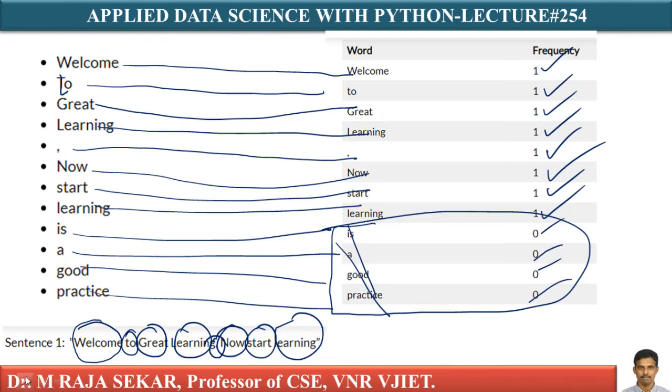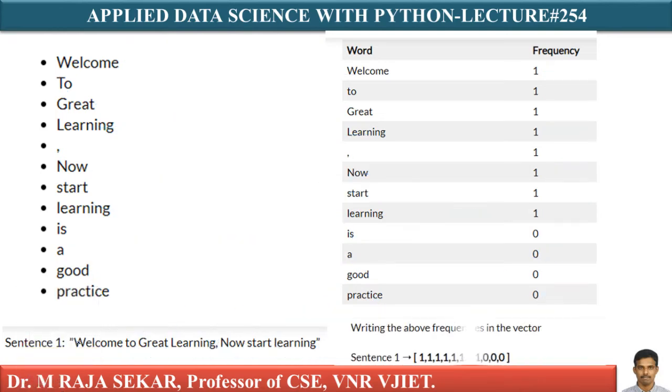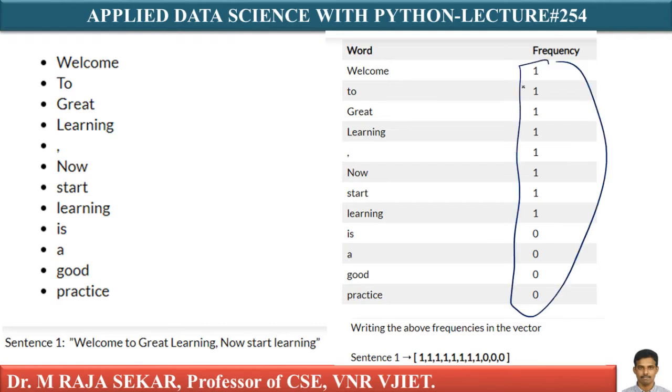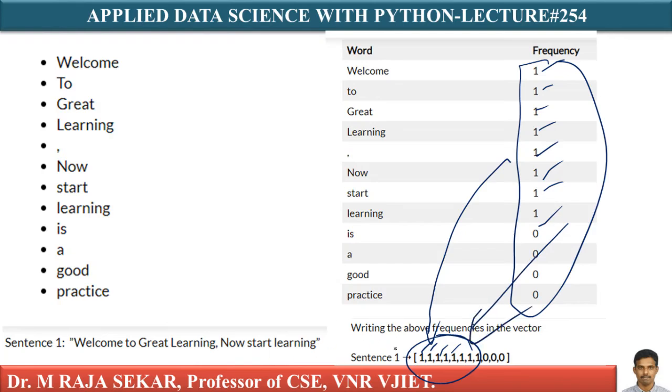Now, what do I have to build? I must build a bag of words vector. I must convert this text. As I told you, bag of words is useful to convert a text into a numerical vector. This is my vector. Just see, I am writing this vector here. 1, 2, 3, 4, 5, 6, 7, 8 ones. 1, 2, 3. I am representing this here. This one is a numerical vector corresponding to sentence 1.